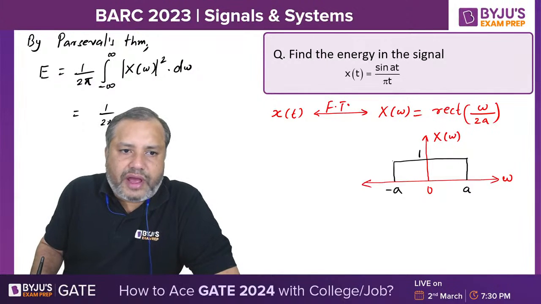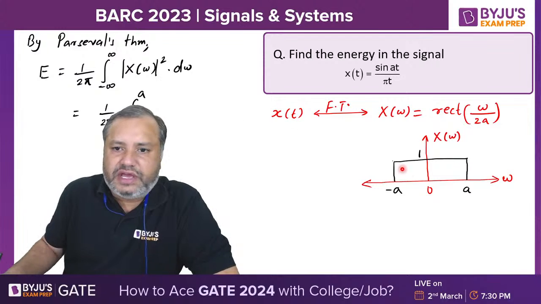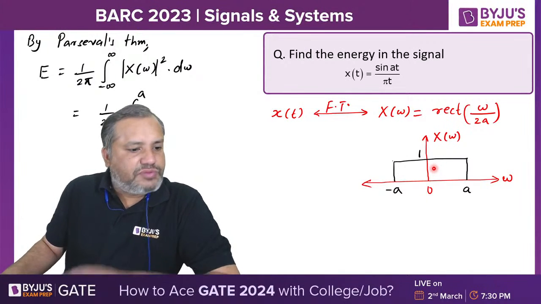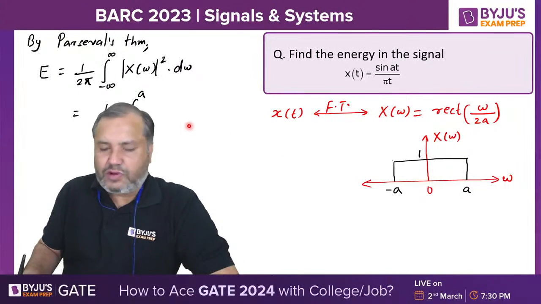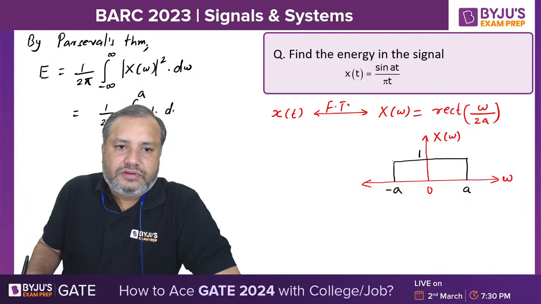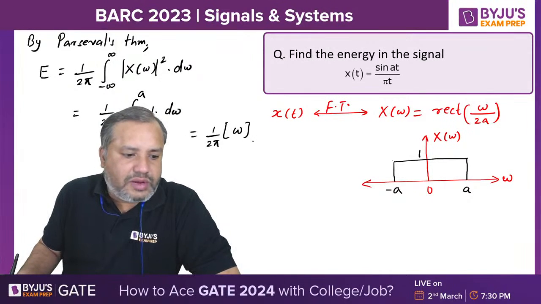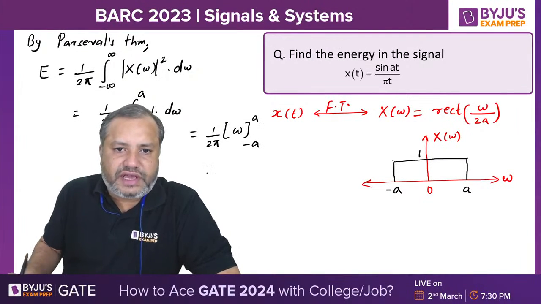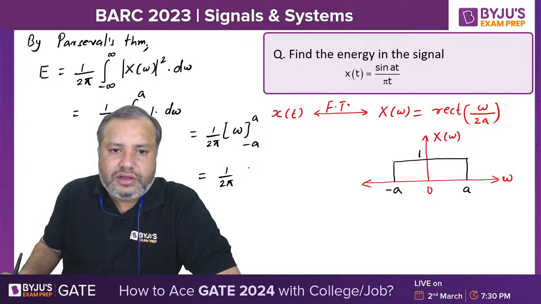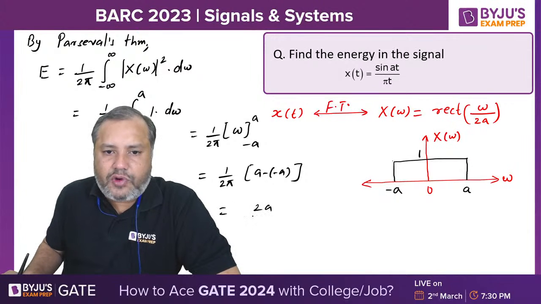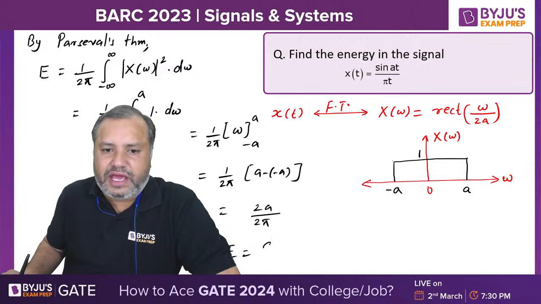So 1 by 2 pi. The valid range of integration we have is from minus a to plus a, and x of omega is 1. Its modulus will also be 1, and its square will also be 1. So ultimately it is 1 by 2 pi times the integration of 1, which is omega, with lower limit minus a and upper limit plus a. So it is a minus of minus a, that is twice a upon twice pi. Ultimately the energy of this signal x of t will be a upon pi.